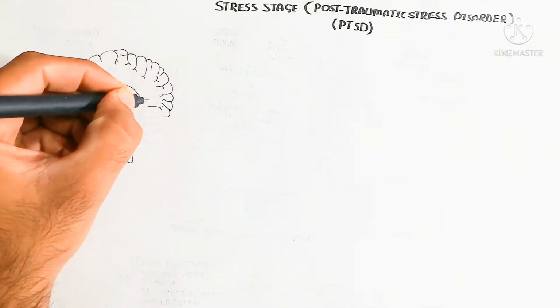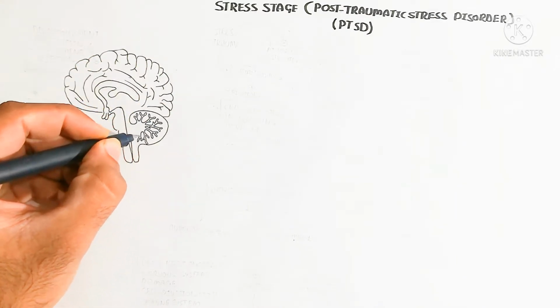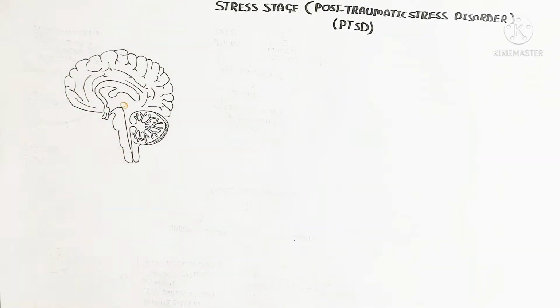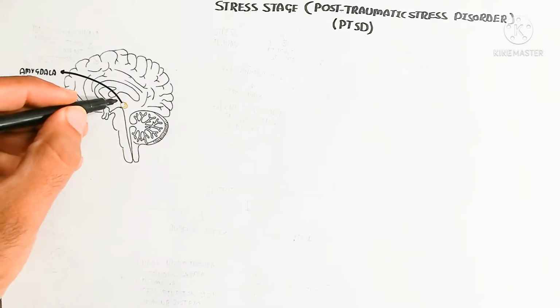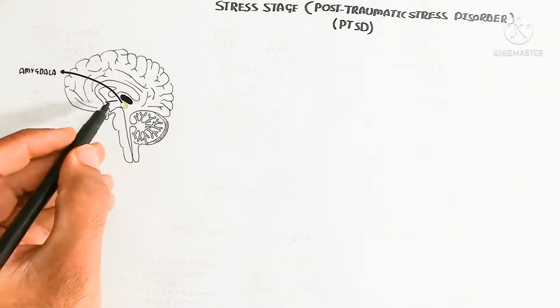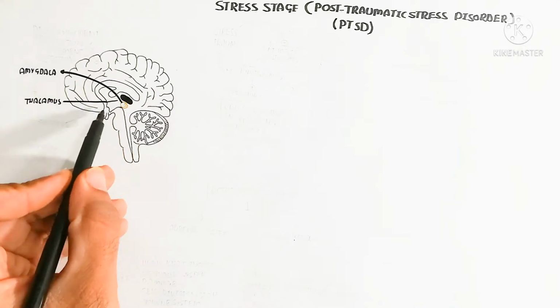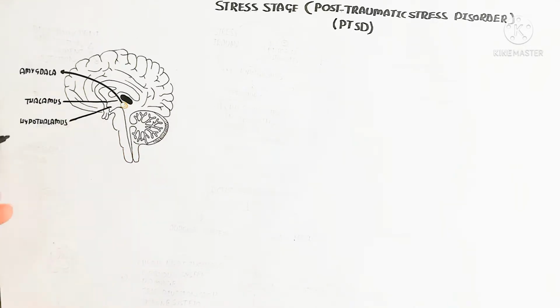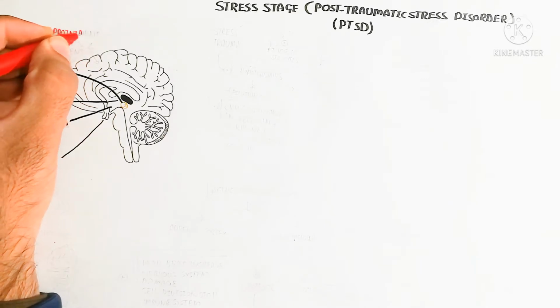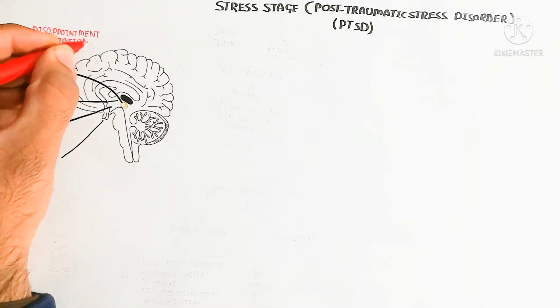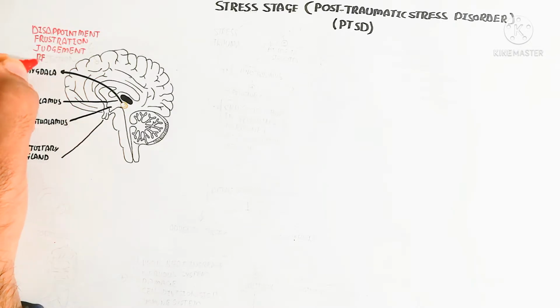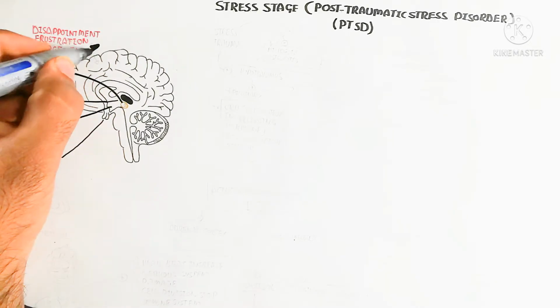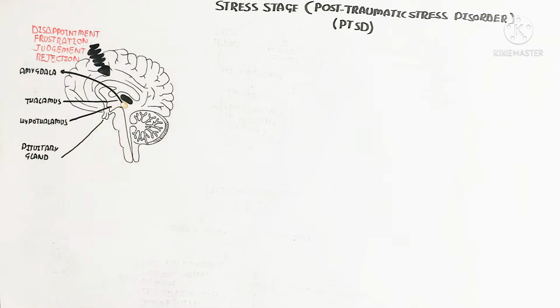So let's draw the brain for understanding the stress stage and PTSD. This is the brain, which contains the amygdala. The amygdala is stimulated by the higher brain cortex. The amygdala is here, and the thalamus is here, and the hypothalamus, and you can see the pituitary gland. Disappointment, frustration, judgment, and rejection are the stimulus for depression and stress.